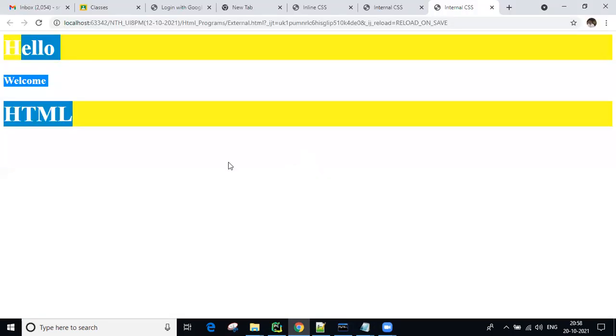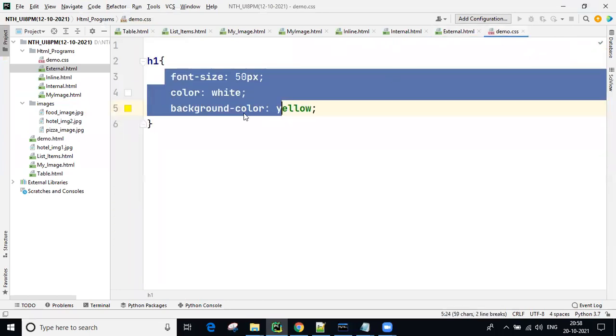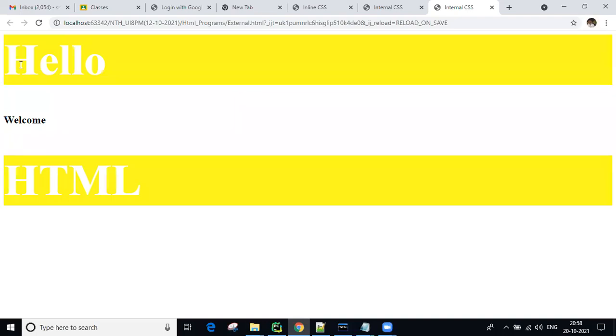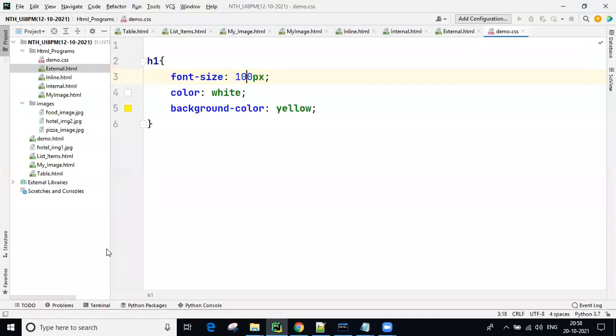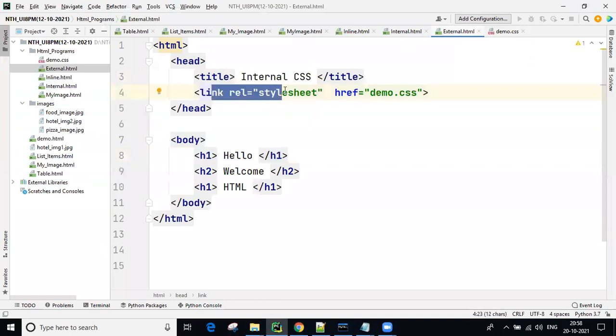Okay, now here see, guys, hello HTML is showing. If you increase this size, then you are going to get a bigger one. See, you are getting the styles. Now font size, guys, that's one. So that is an external CSS related concept.